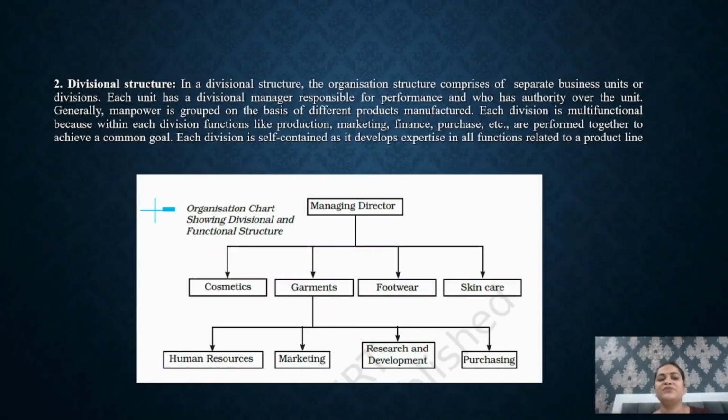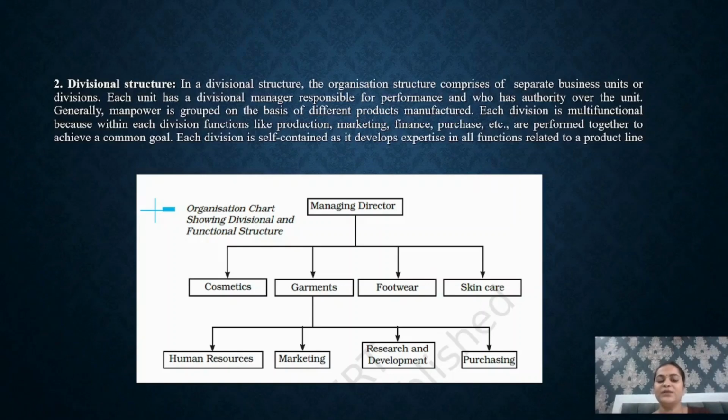Second we have divisional structure. Divisional structure is generally followed when the size of the organization is large. The division of the departments will be done on the basis of the products and not the functions of the product. Suppose a firm manufactures more than one product, it could be cosmetics, garments, footwear, or skincare. Now the main division would be done on the basis of the product.